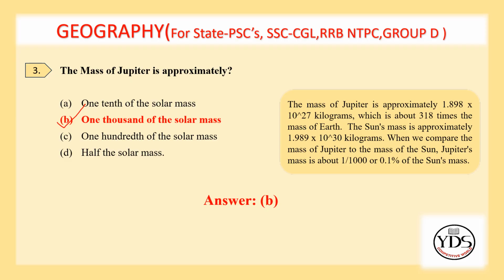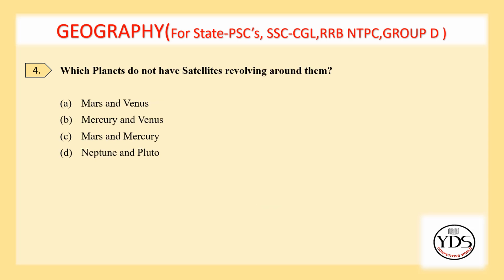The mass of Jupiter is approximately 1.89 × 10^27 kilograms, which is about 318 times the mass of the Earth. The Sun's mass is approximately 1.98 × 10^30 kilograms. When we compare the mass of Jupiter to the mass of the Sun, Jupiter's mass is about 1/1000 of the solar mass, or 0.1% of the solar mass.